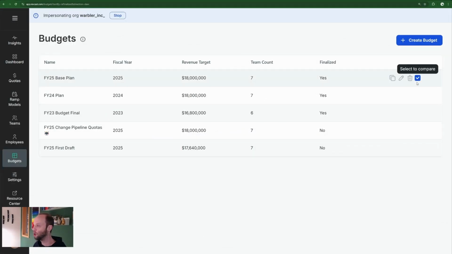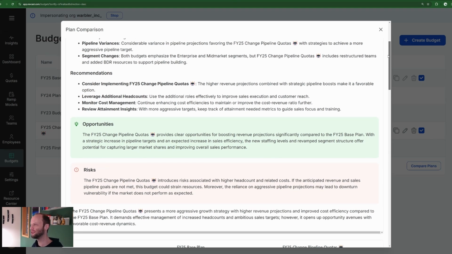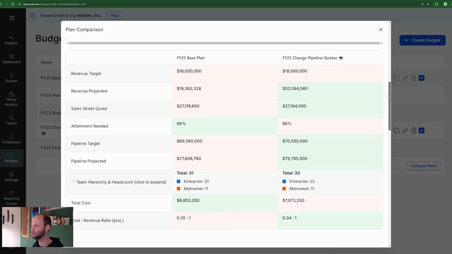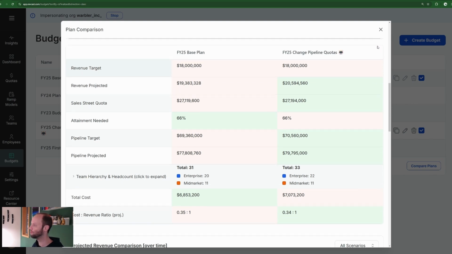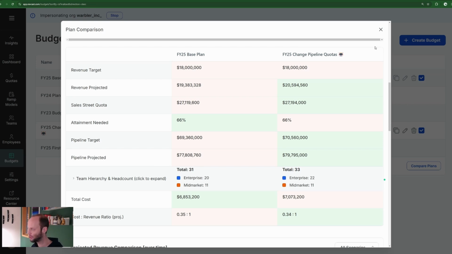From the budgets page, we can select our two plans, our base in-flight plan and the one we just saw, and compare them to get a sense of which might be the best in aggregate. The scenario comparison view gives you a full overview of the deltas between your plans. This includes an AI summary with more potential risks and opportunities, a good starting point for discussion amongst you and your colleagues. This is followed by the metric comparison, where we can see the additional BDR investment in our Revcast generated plan to account for the updated pipeline expectations.